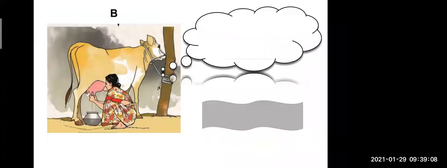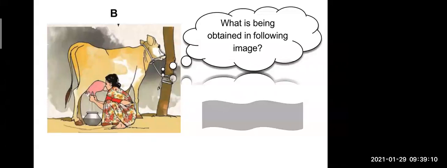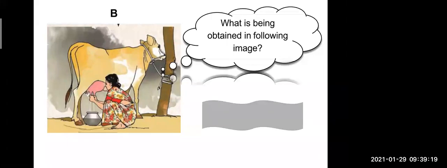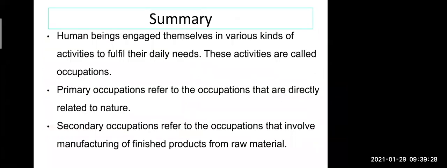Now second picture. What is being obtained in the following image? What is the lady doing with the cow? What is she getting from the cow? She is getting milk from the cow. Yes, she is getting the milk from the cow. Very good, very good. That means you're understanding.